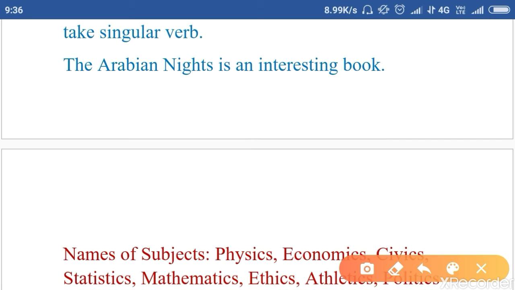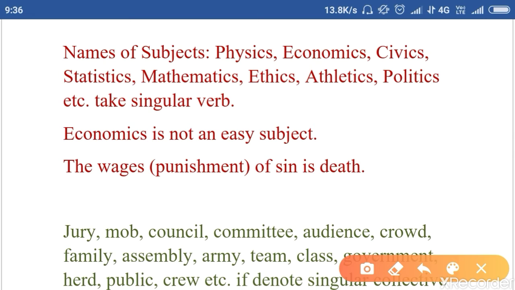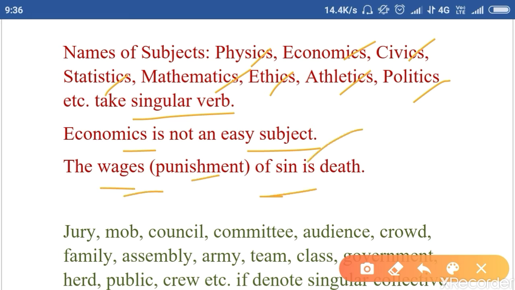The Arabian Nights is an interesting book, for example. Now, let's talk about the subjects. For example, physics, economics, civics, statistics, mathematics, ethics, athletics, politics. Okay, they take singular verb. For example, economics is not an easy subject. The wages means punishment. The wages of sin is death.